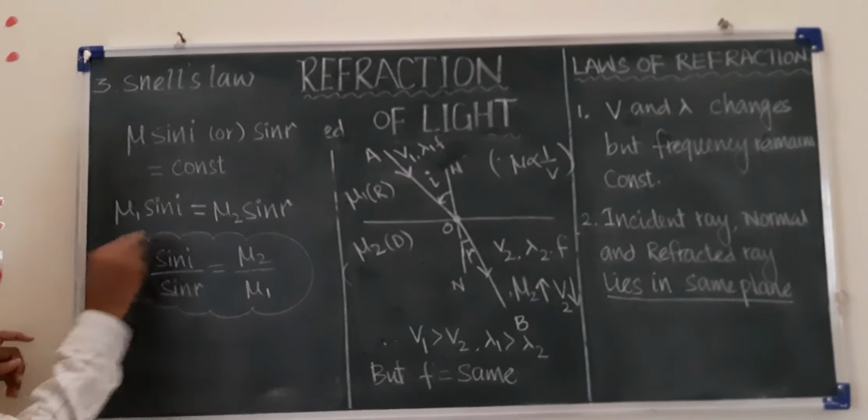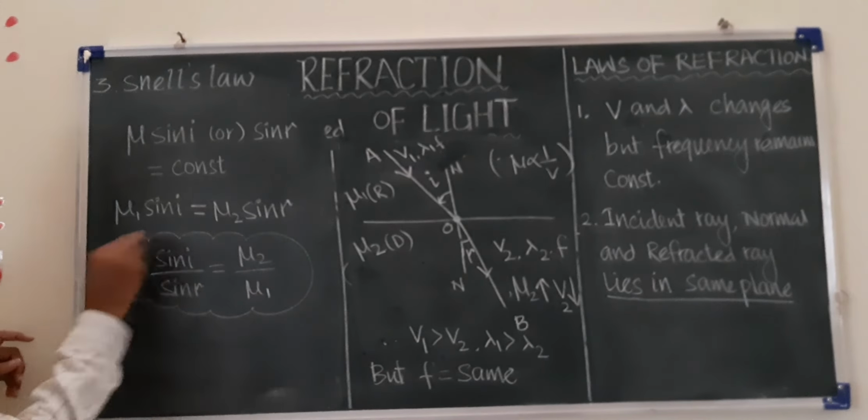Here mu2 upon mu1 is a refractive index, which is a constant. So sine I upon sine R equals constant. Another definition: the ratio of sine of angle of incidence to sine of angle of refraction is constant. The two definitions are there. The first definition is the product of refractive index and sine of angle of incidence or refraction in any medium is constant.